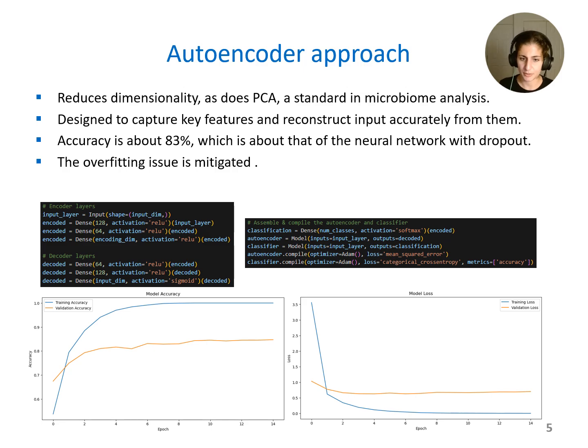Now, looking at a different approach, using an autoencoder to classify the different cancer types based on the microbiome sequencing data, I found that this has similar accuracy, about 83%, but there's less overfitting even than the neural network with the dropout layers. And this is interesting as well because the autoencoder reduces the dimensionality similar to how a PCA reduces dimensionality, in concept at least. This is important because in microbiome it's very standard for us to perform PCAs to better understand our sequencing data.